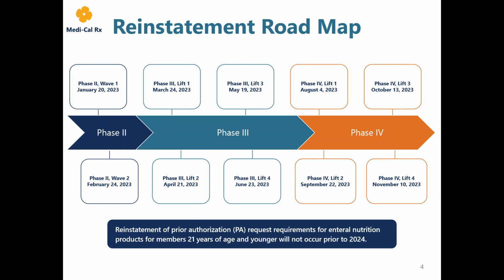Phase 4 began in a series of lifts, with Lift 1, which began August 4th, Lift 2 began on September 22nd, Lift 3 began on October 13th, and Lift 4 began on November 10th. Please note that reinstatement of PA requirements for enteral nutrition products for members 21 years of age and younger will not occur prior to 2024. Next, let's take a more detailed look at each phase.